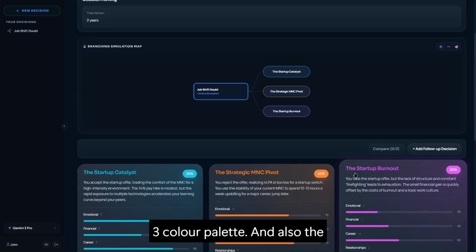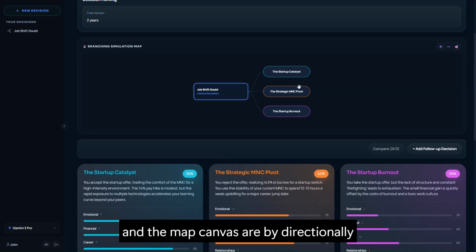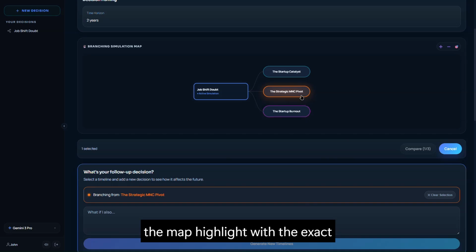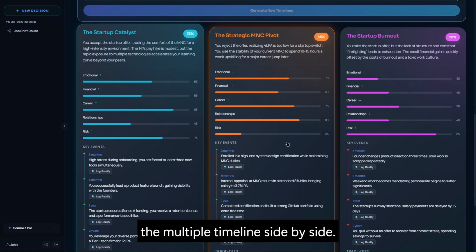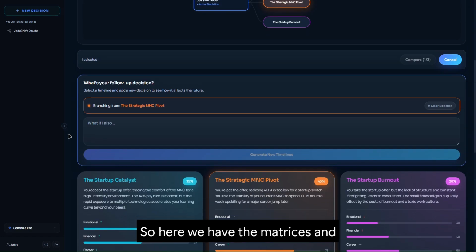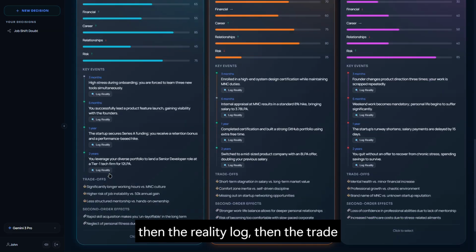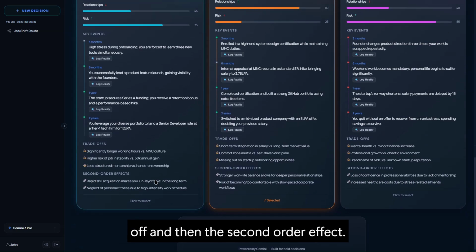And also the card tab and the map canvas are bidirectionally synchronized. When I click a card, the map highlights the exact branch, and the same happens vice versa. So now let's compare the multiple timelines side by side. So here we have the metrics and then the reality log, then the trade-offs, and then the second order effects.